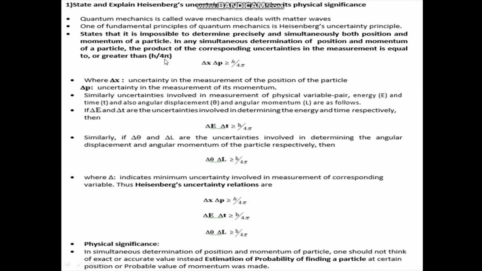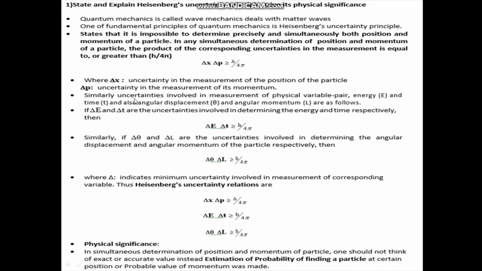You can write this statement in equation form as delta x into delta p is greater than or equal to h by 4 pi. Here x is the position of the particle, p is the momentum of the particle, whereas delta x is the uncertainty in the position and delta p is the uncertainty in the momentum. So delta represents the corresponding uncertainties in the variables.